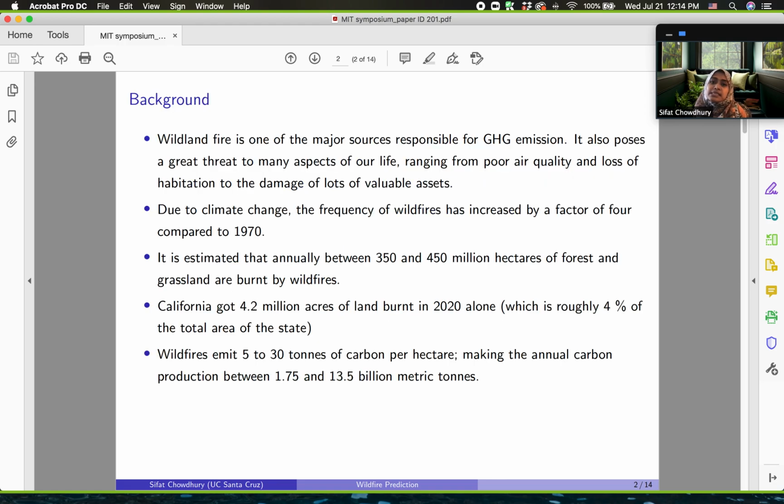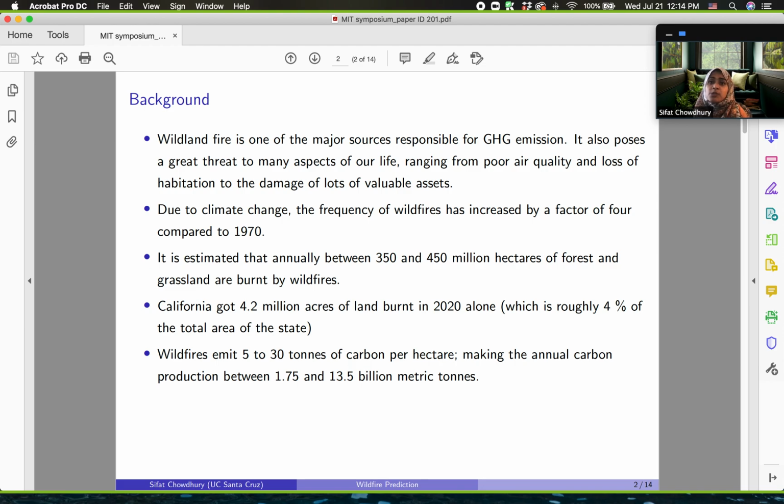The numbers in this slide will give us an idea about how massive the impact of wildfire is. And this is what motivated us to work on this project. Wildfire is considered as one of the major sources for greenhouse gas emission. Not only that, it is also detrimental to our life as we suffer from poor air quality and incur other economic loss. Fire events are now occurring more frequently than ever, and it is a direct consequence of climate change.